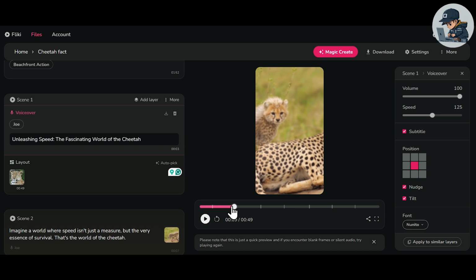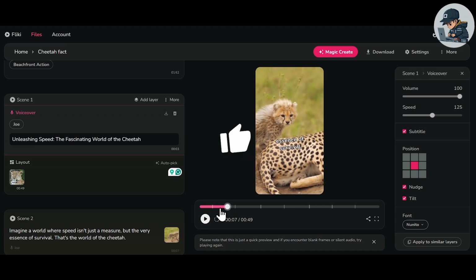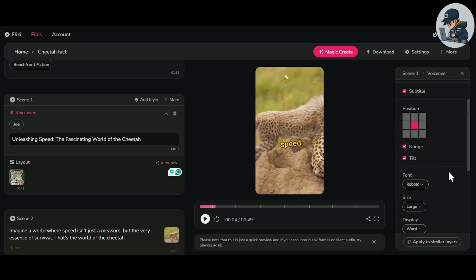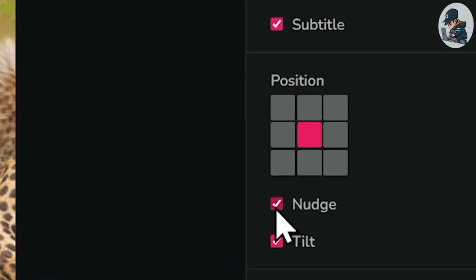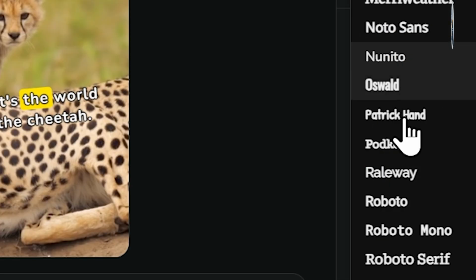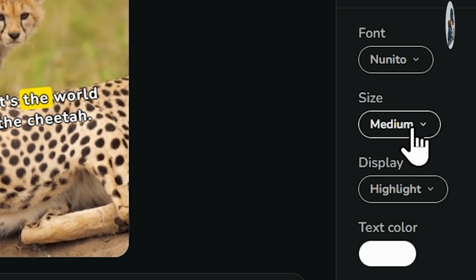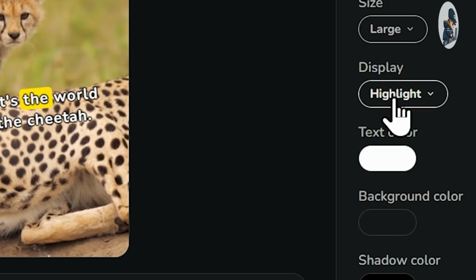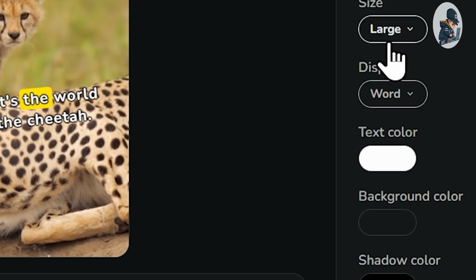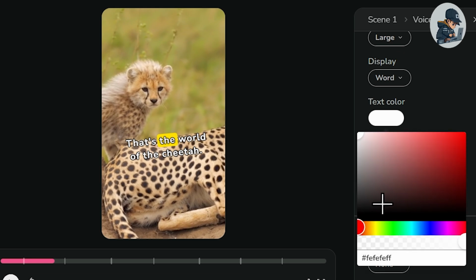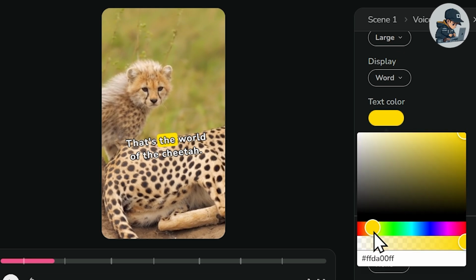Now our voiceover has become faster and sounds good. Now let's set up the subtitles. Select any scene, and on the right side, you first need to untick these two options. It's not necessary, you can use these effects, but I won't. Then I'll change the font style to Roboto, set the subtitle size to large, and in display, choose word for subtitle style. After that, I'd like to keep the text color yellow so that the subtitles are clearly visible.